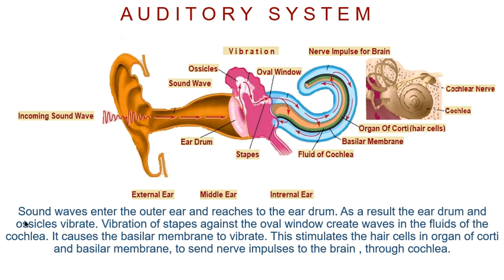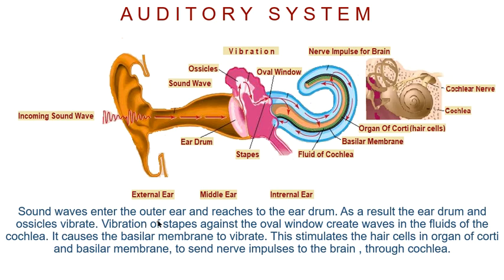So, for your notes, sound waves enter the outer ear. This, as you can see in the diagram, is the external ear. This is the middle ear and this is the internal ear. This portion is the external ear, the ear which you can see outside the body. Then the middle ear is inside, and the internal ear is absolutely inside our head.